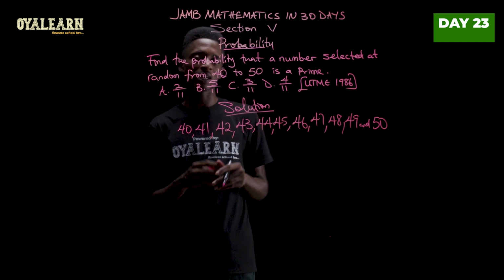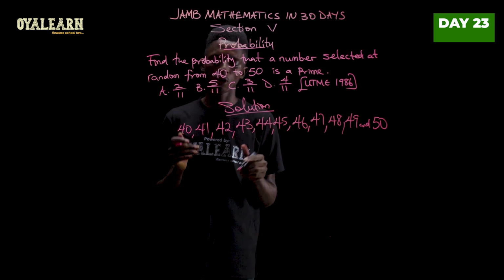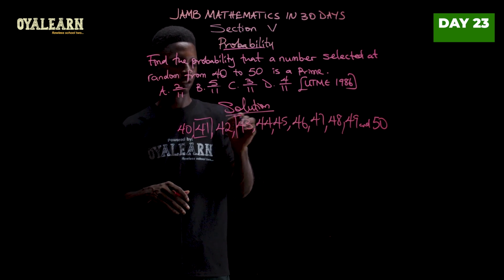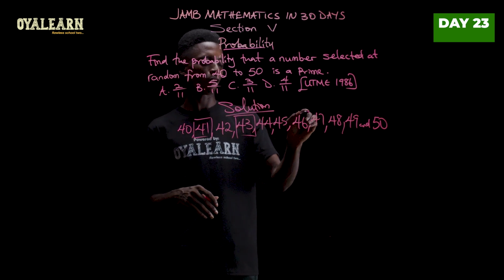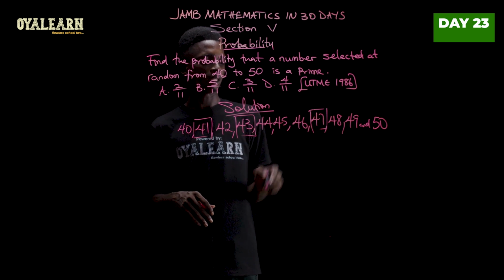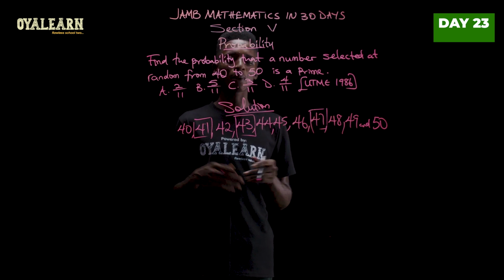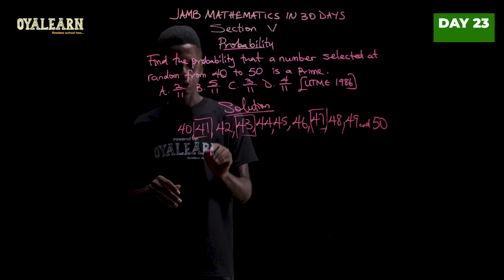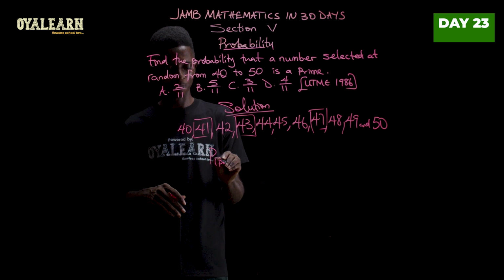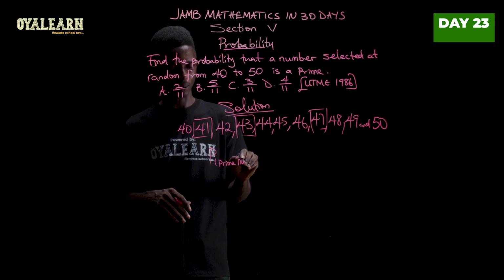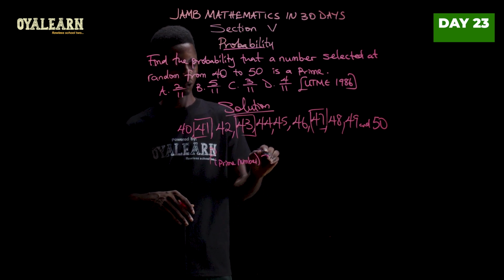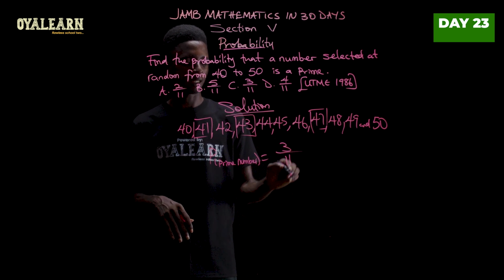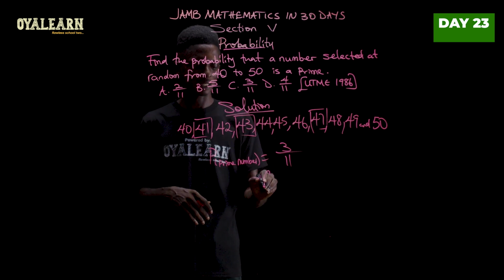Now, of all these numbers, the ones that are prime numbers are 41 is a prime number, 43 is also a prime number, and then 47 is a prime number. So we have 3 prime numbers from 40 to 50. So the probability of selecting a prime number would then be number of expected, which is 3, over total outcome 11. So the correct answer is C.